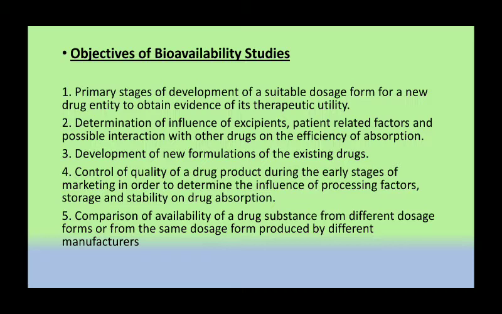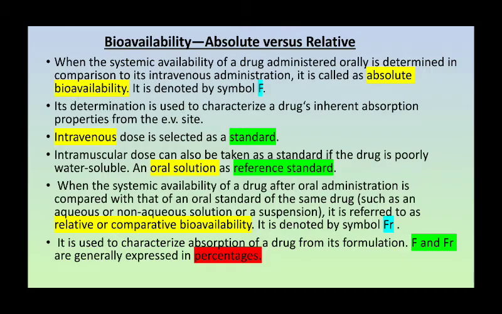Fourth, control of quality of a drug product during the early stage of marketing in order to determine the influence of processing factors, storage, and stability on drug absorption. Fifth is the comparison of bioavailability of a drug substance from different dosage forms or from the same dosage form produced by different manufacturers.